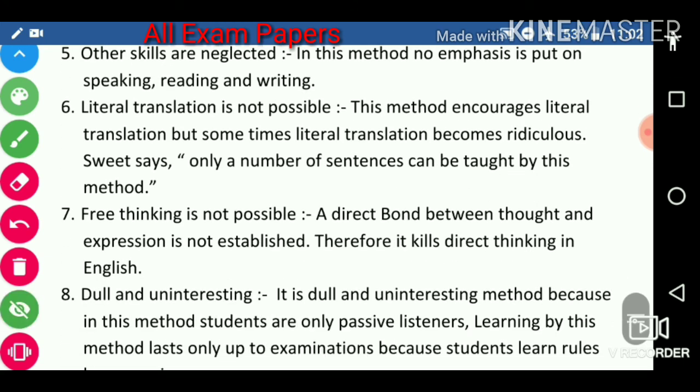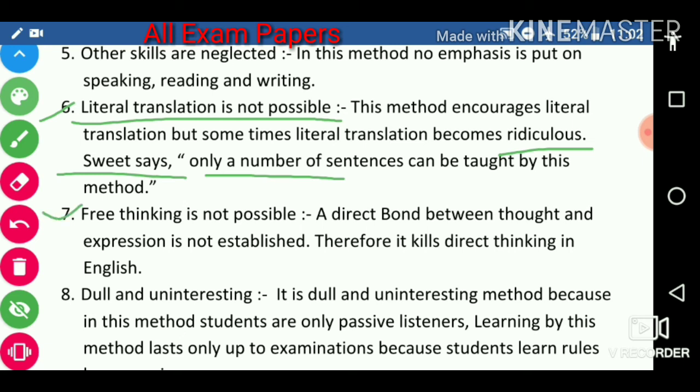Next, literal translation is not possible. This method encourages literal translation, but sometimes literal translation becomes ridiculous. Sweet says only a number of sentences can be taught by this method.